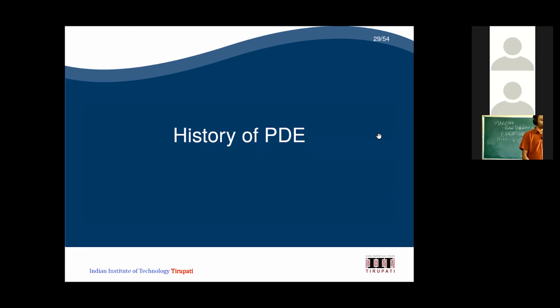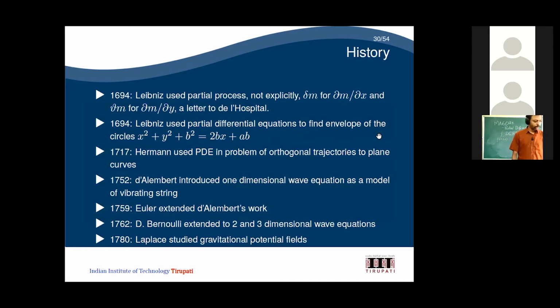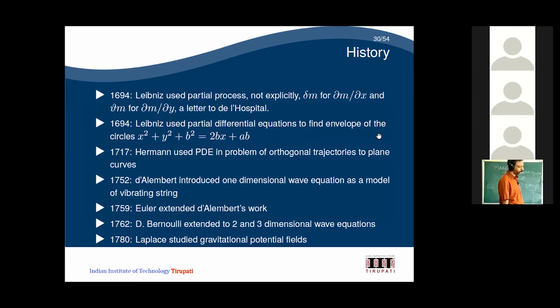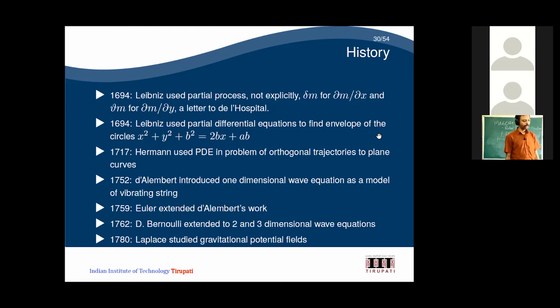So what is the history of PDE? Let's see. In 1694, dating back to the 17th century, Leibniz used the partial derivative. He didn't use it explicitly. He just used notations like delta m, meaning he wanted to find how mass changes with respect to some space. So he didn't use the derivative symbols we use, like f_x or ∂m/∂x. He used a symbol called delta m.